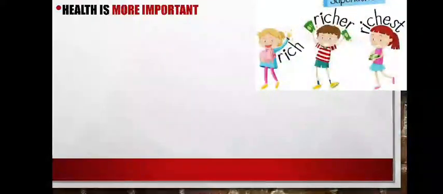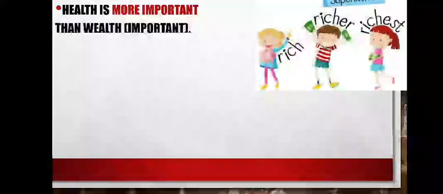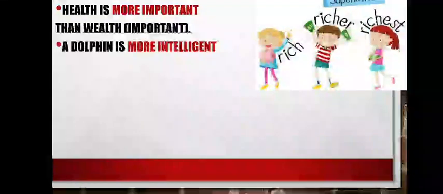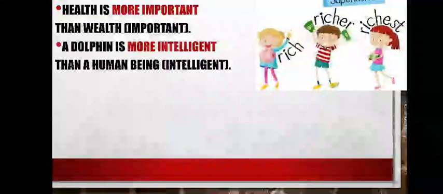Okay. So next sentence is, health is more important. So our question is like this. Health is dash dash than wealth. Into the bracket the word is given here, important. So you have to write here more important. Okay. Second is, a dolphin is dash dash than a human being. Into the bracket the word is given here, intelligent. So a dolphin is more intelligent than a human being.